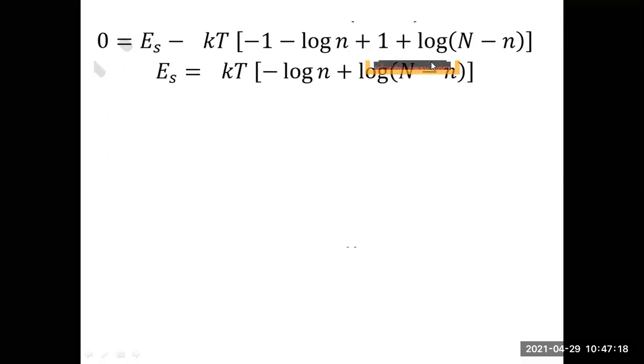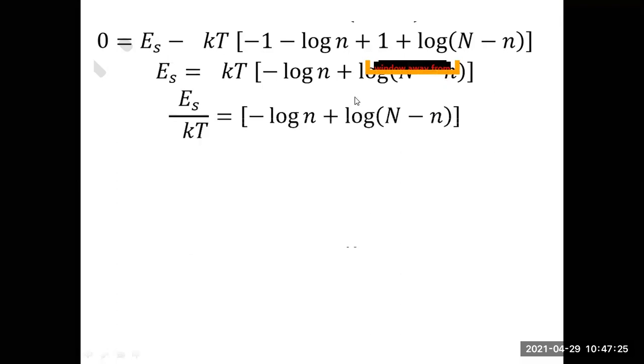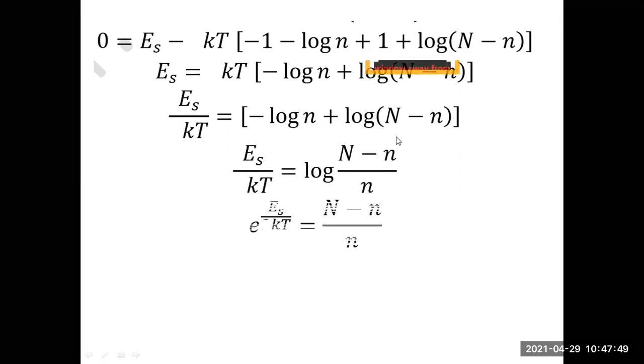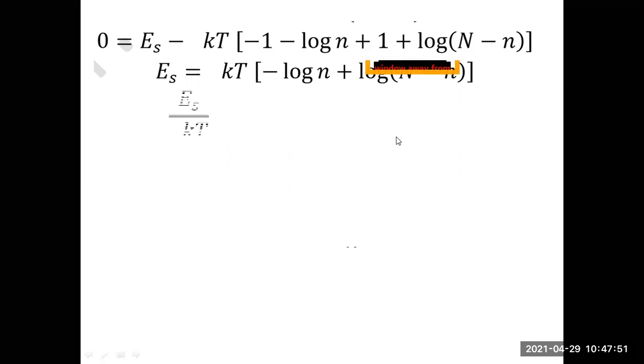You can just see this. ES is equal to KT times minus log n and log of capital N minus small n. So ES by KT goes to the left hand side. ES by KT is equal to minus log n plus log of capital N minus small n. So this is what we got. This is in the form of log A minus log B. So what you can do here? Previously, this is what we got.